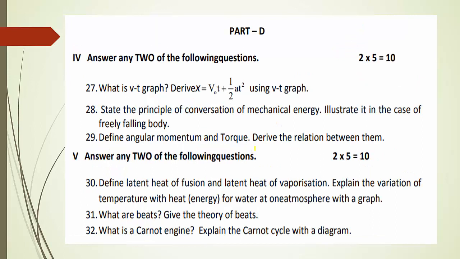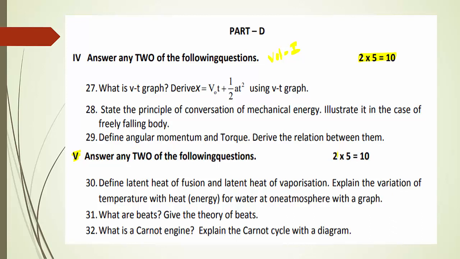Then come to Part D. In Part D, long questions will be asked. Here, each question carries 5 marks. Totally, 3 questions will be asked: question numbers 27, 28 and 29. Out of 3 questions, you can answer any 2 questions, and each question carries 5 marks. Here they are going to ask from volume 1.